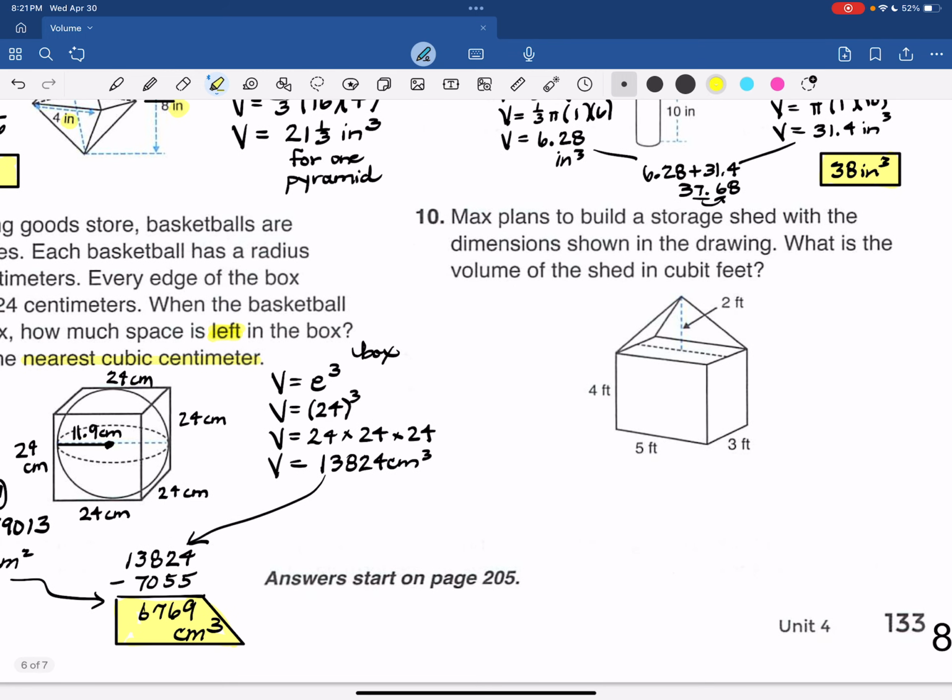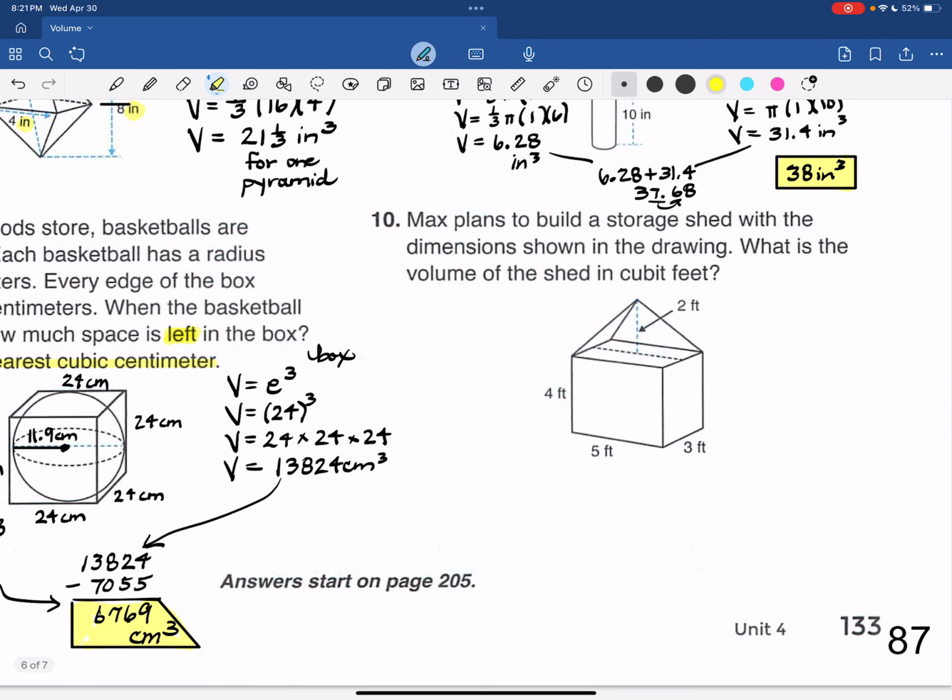And finally, Max plans to build a storage shed with the dimensions shown in the drawing. What is the volume of the shed in cubic feet? So the first thing I want to check is that everything is in feet. There are no inches or yards thrown in there, or meters. Everything is already in feet, so they were nice to us.